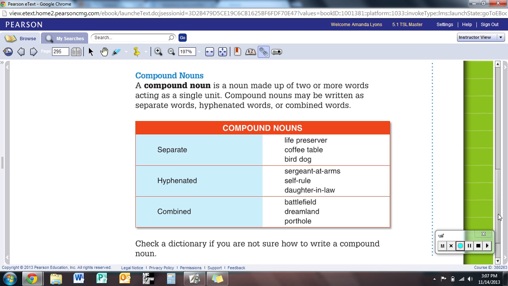Well, yeah, that takes hyphens, and that's a compound noun. Then the very bottom box, those are the combined ones. That's what we're most familiar with. Here they have battlefield, dreamland, or porthole. You see there's no space, there's no hyphen, they're just two words that have been put together to create a compound word. Since it's a noun, we list it as a compound noun.